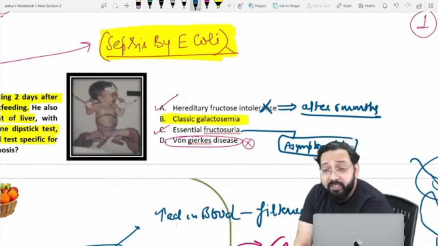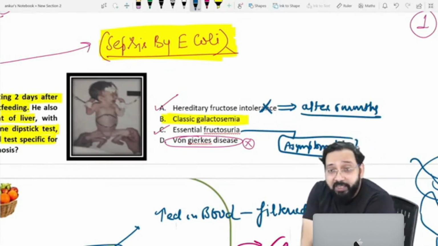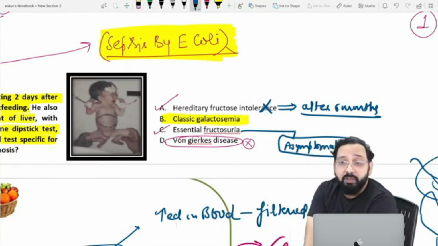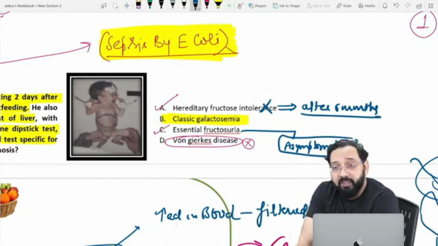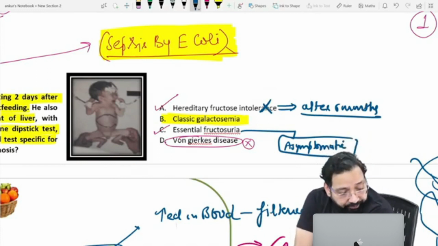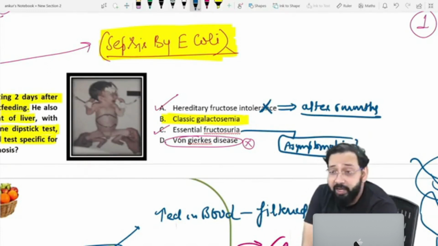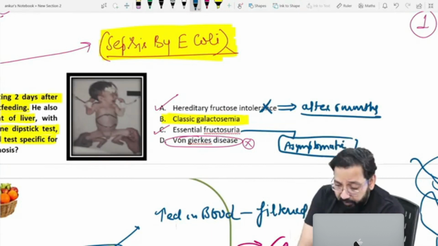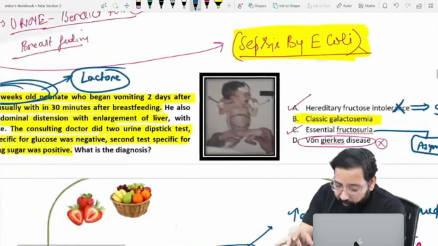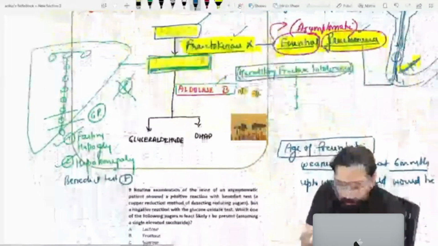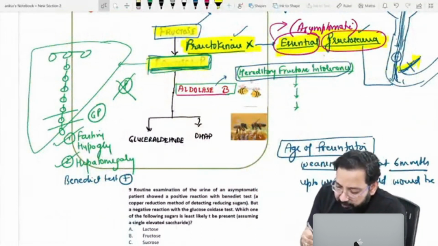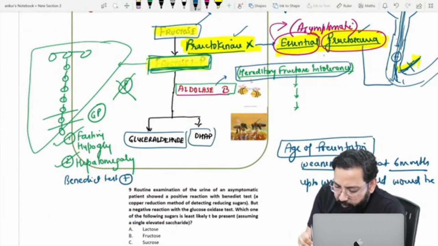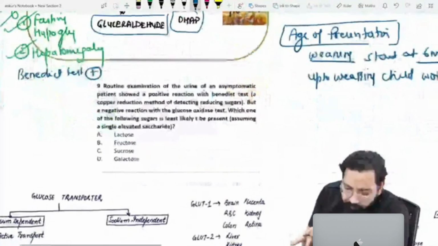The history itself will tell you: if the child is 2 months old and before weaning, then it can't be hereditary fructose intolerance. Clear? Aldolase B converts glyceraldehyde and DHAP. Please give me the answer to this question.